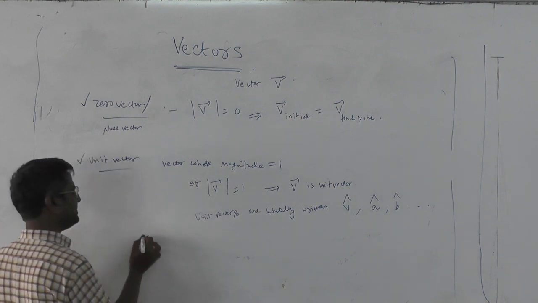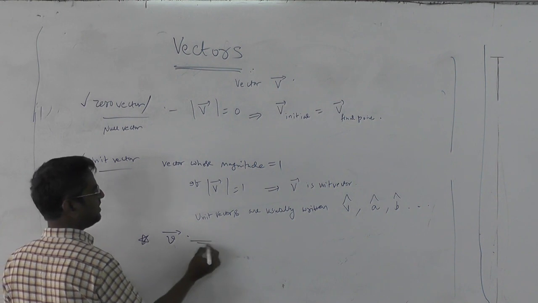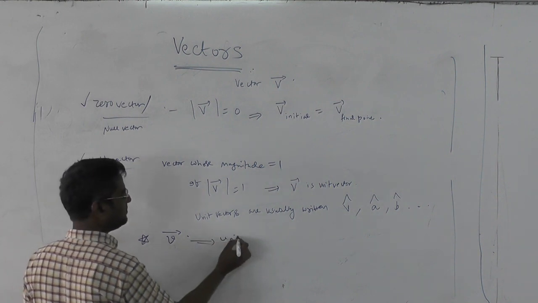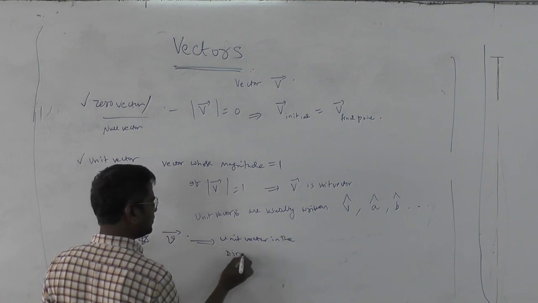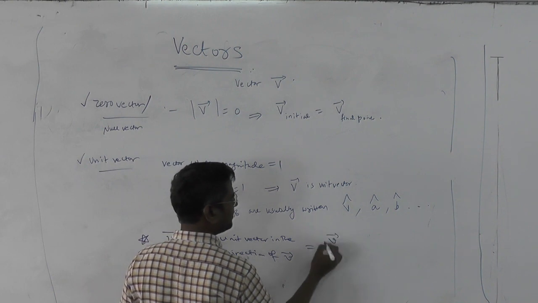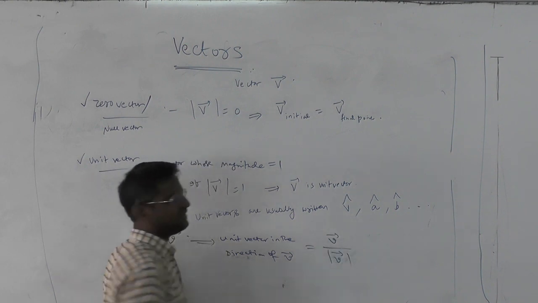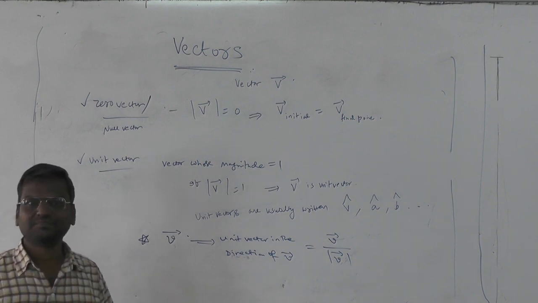And you know already in physics that given any vector V bar, the unit vector in the direction of V bar can be written as V bar by mod V bar. You divide the vector by the magnitude and you get the unit vector.